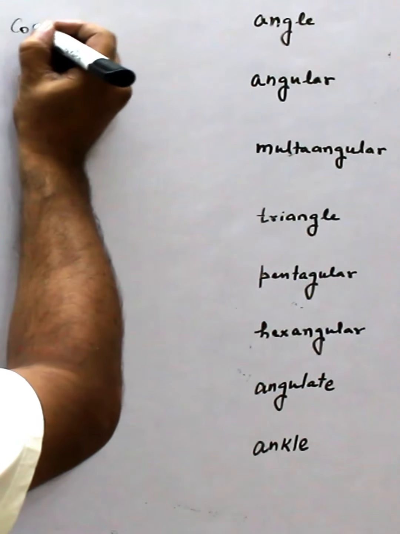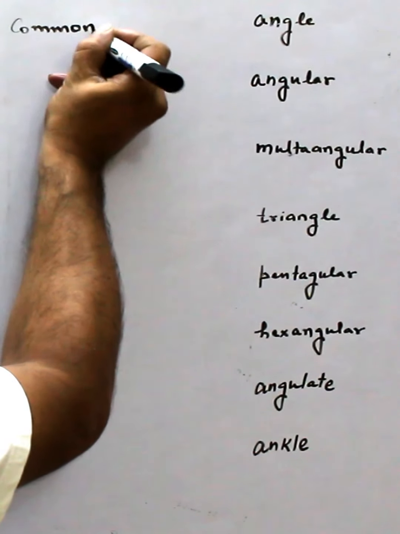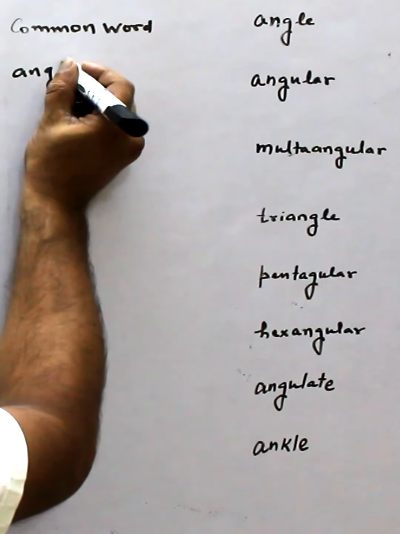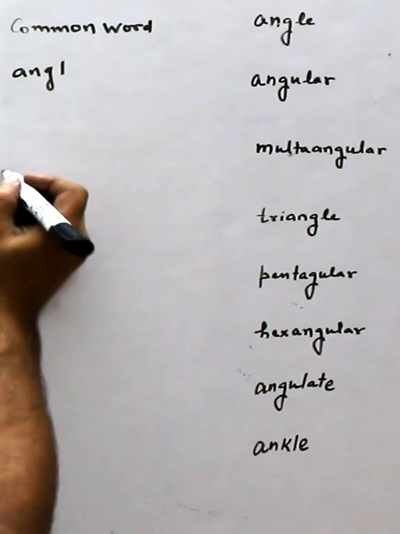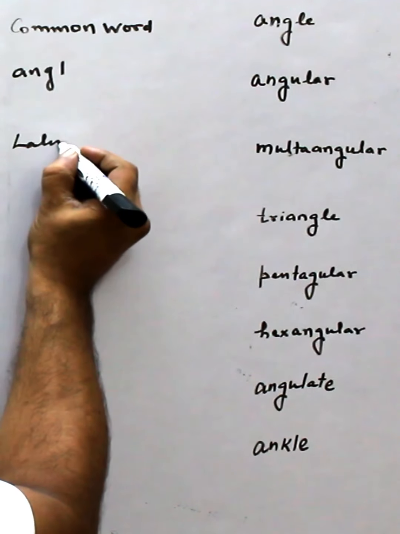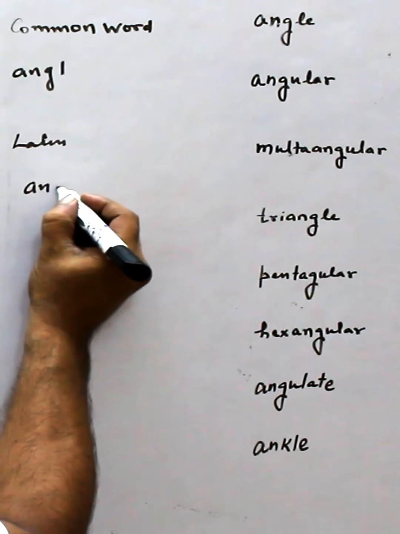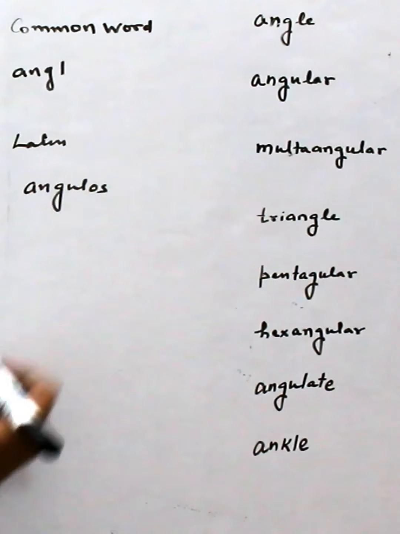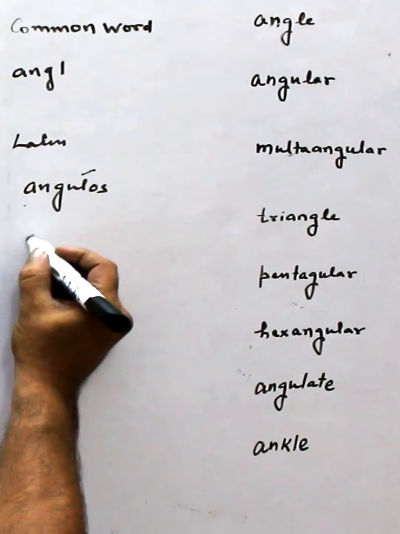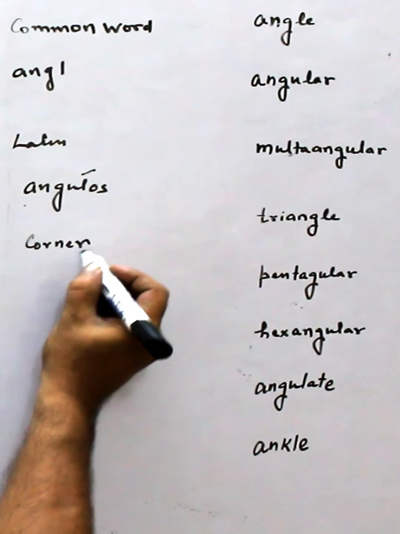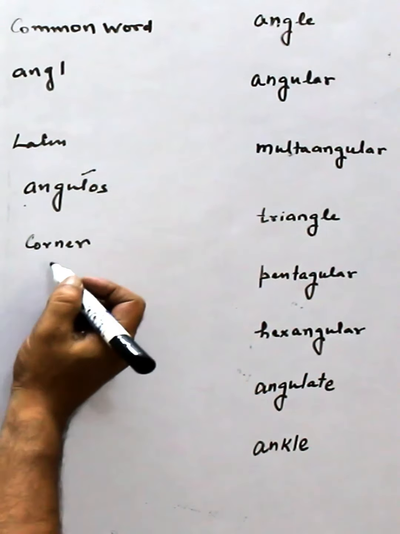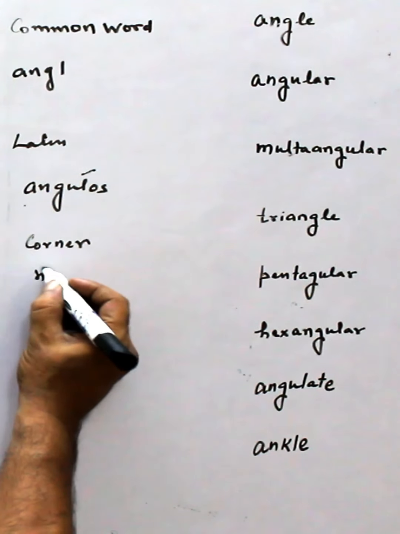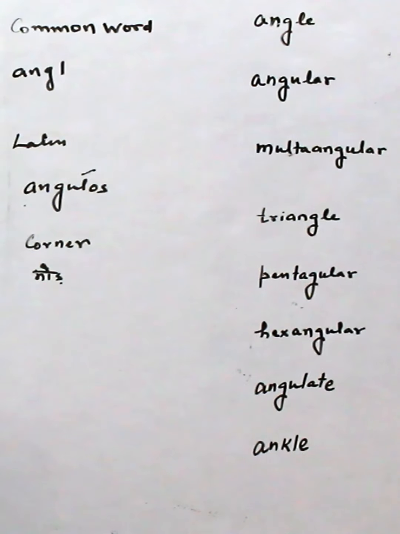Here, common word is angle. That means this word from Latin angulos. Angulos means corner or angle, corner or angle, or in Hindi we can say mode.